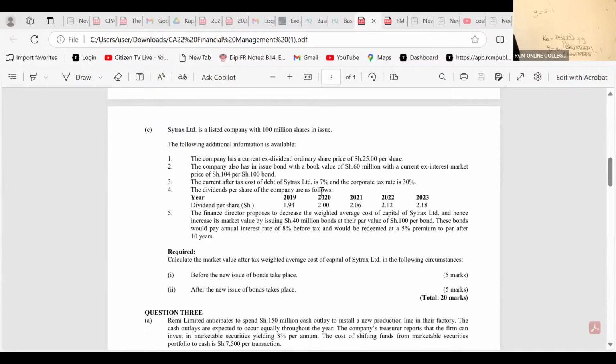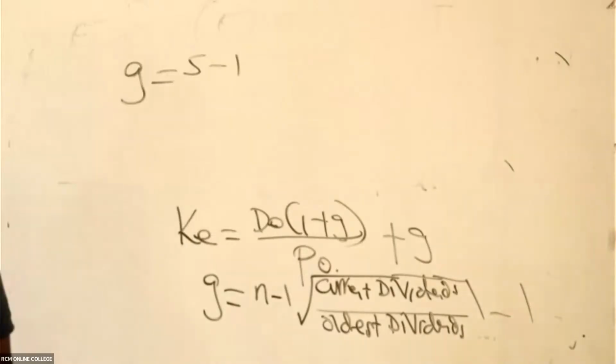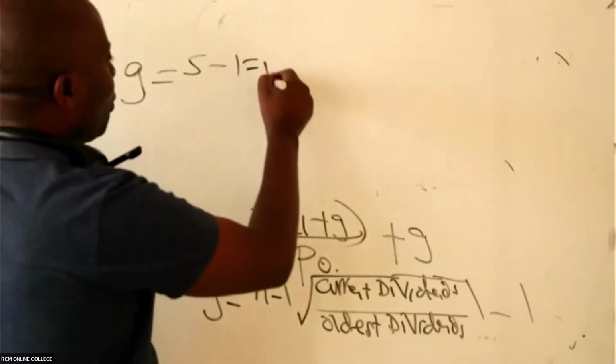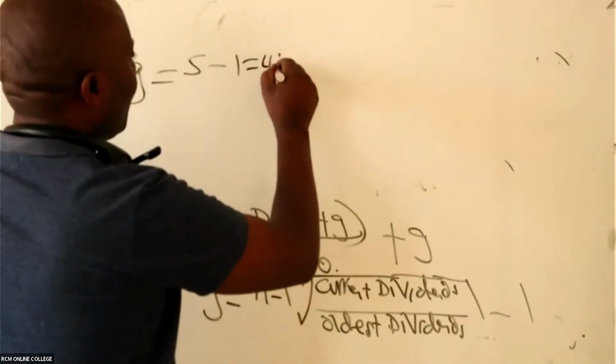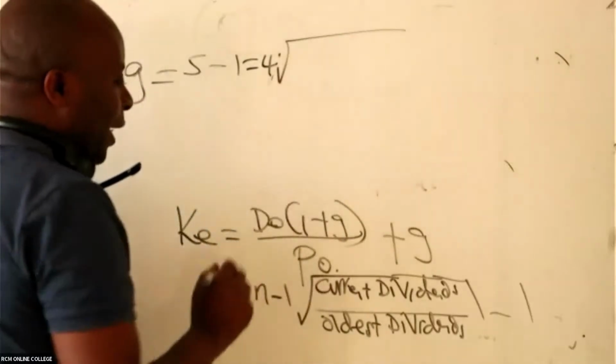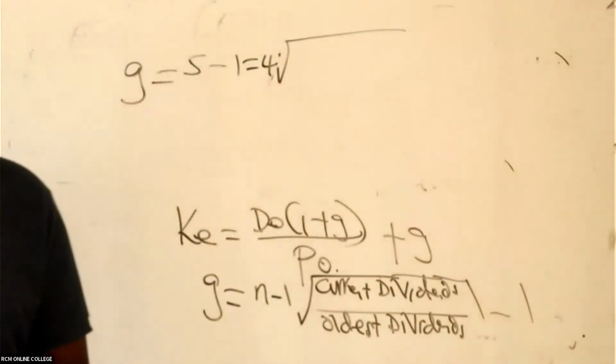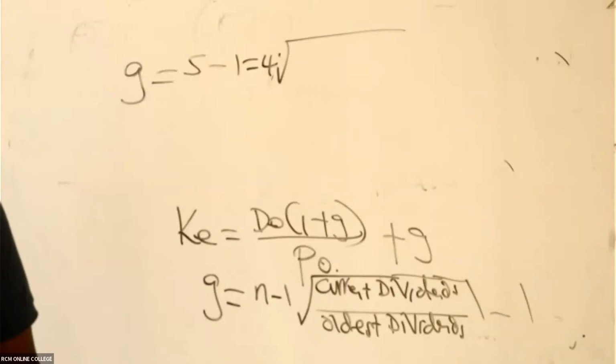Because you're looking at years in between from here. Because when you're getting growth rate, you take this divided by this minus 1, right? You're going to lose 1 year anyway. So these are supposed to be 4 years. So this is 5 minus 1 is 4. So this is 4th root of the current dividend. So are we able to see the current dividend?